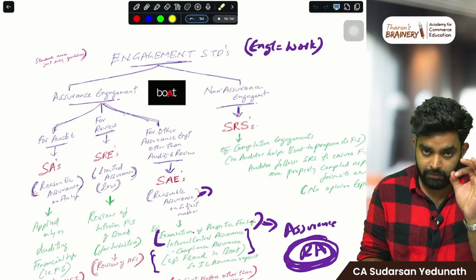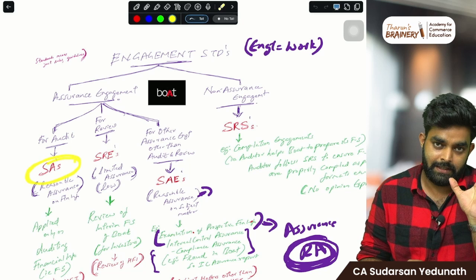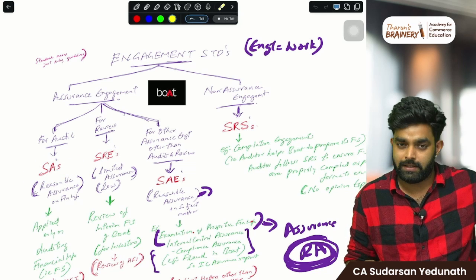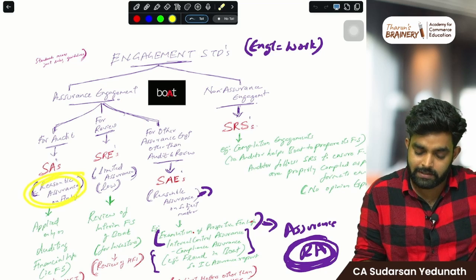First is audit. For audit, we have to follow SA, standards on auditing. When you are doing an audit, just follow SA. Nothing other than that. And in audit, we give a reasonable assurance.